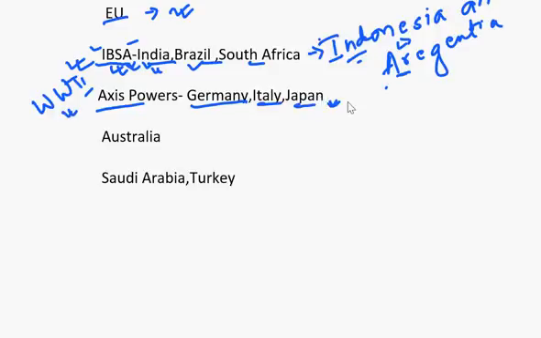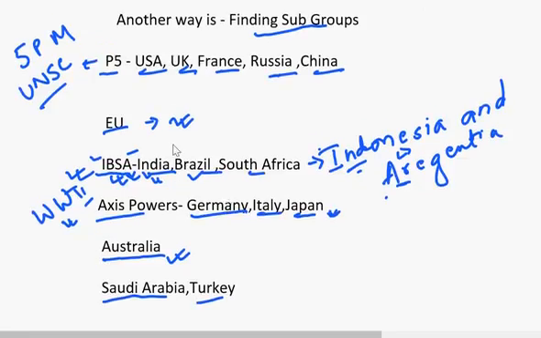So they come between a stage of developed and developing nation. Then Australia, obviously, it is a continent country. It would be there in G20, and in the Middle East, only two countries are there: Saudi Arabia and Turkey.